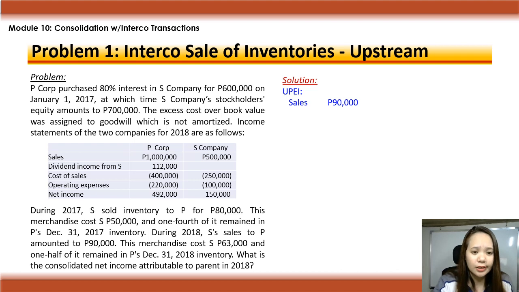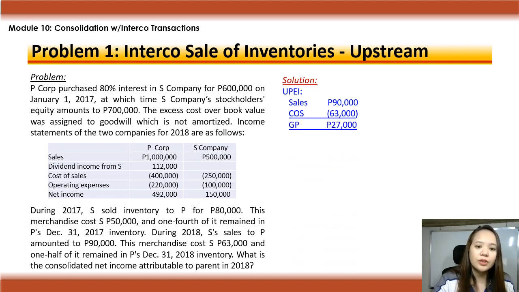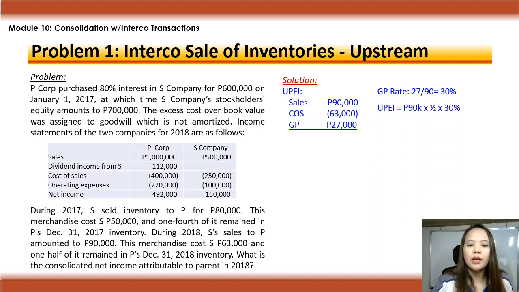Compute the sales. And sabi nga, during 2018, S sales to P amounted to 90,000, costing 63,000, so your gross profit is 27,000. GP rate in 2018 is computed as 27 over 90 or 30%. Your unrealized profit in ending inventory is 90,000 times ilan yung natira na inventaryo? 1/2 times 30% is 13,500.